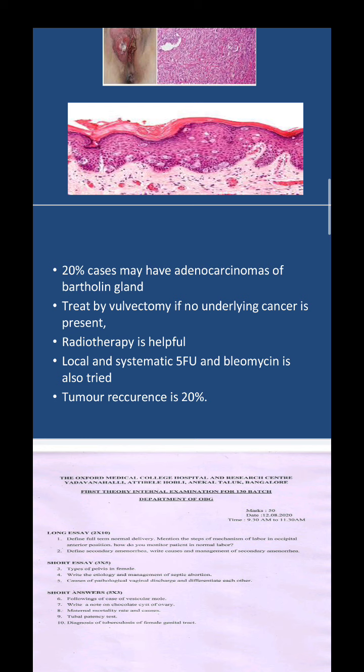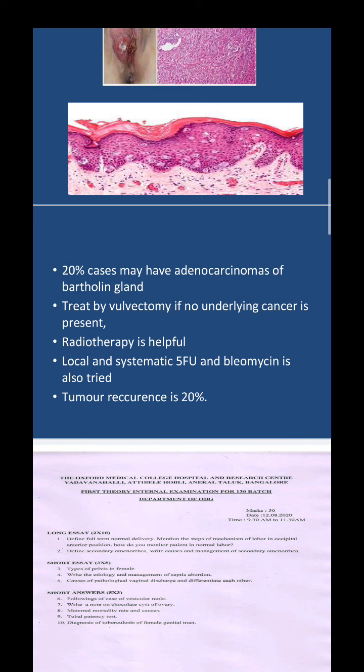It's basically what all a mole can turn into. Okay, the next thing is, write a note on the chocolate cyst of ovary. When we say write a note, you have to mention everything about the chocolate cyst, even if it is for 3 marks.